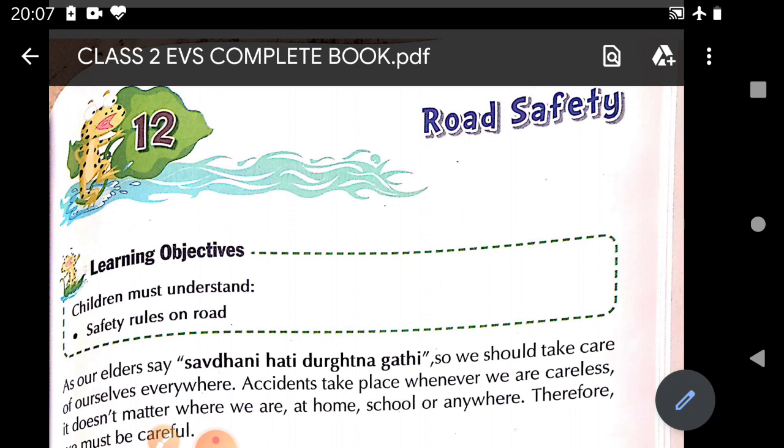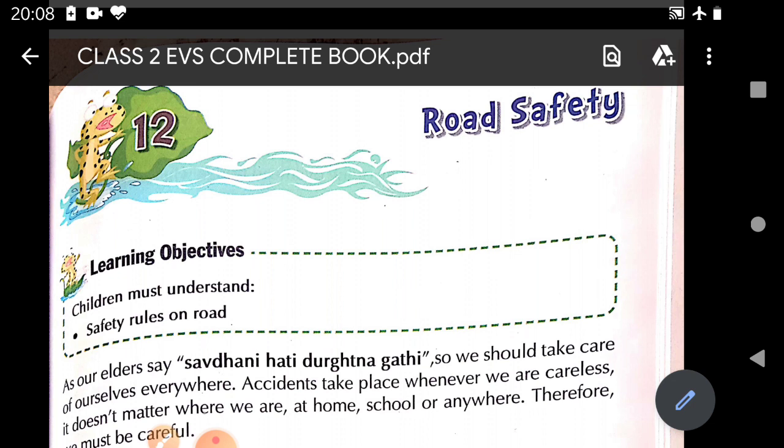Now, maximum accidents take place on roads. While traveling, while walking, while crossing, so many accidents take place. People get hurt, people get injured, many people lose their lives also in these accidents. Okay, so this is a very important topic, road safety. Today I will start the lesson road safety, and the learning objective of this lesson is safety rules on road.